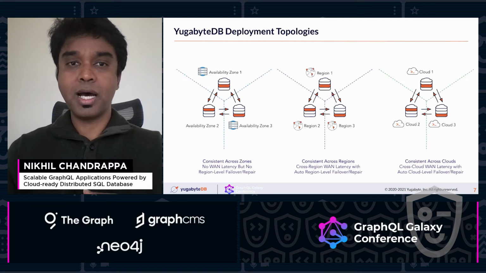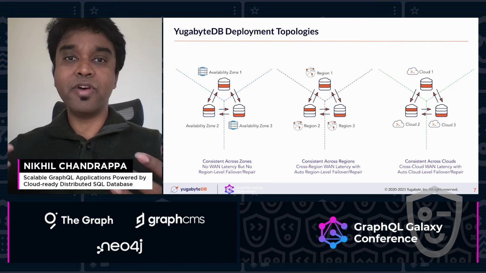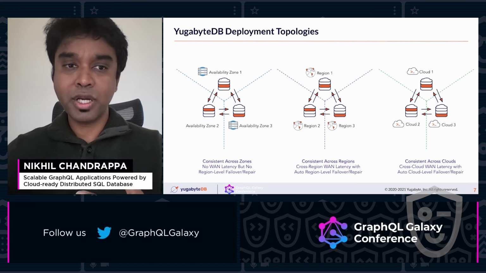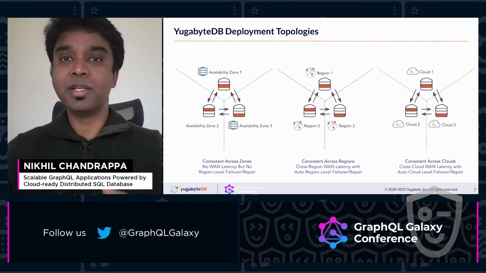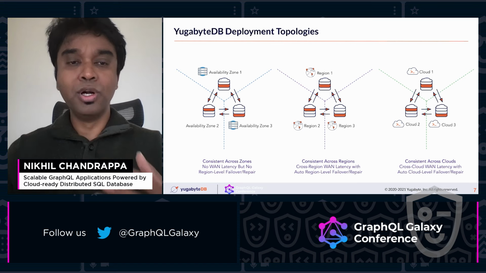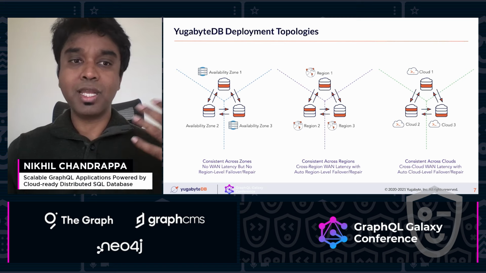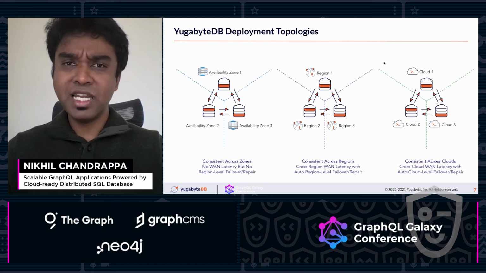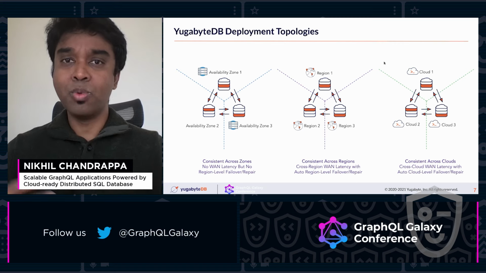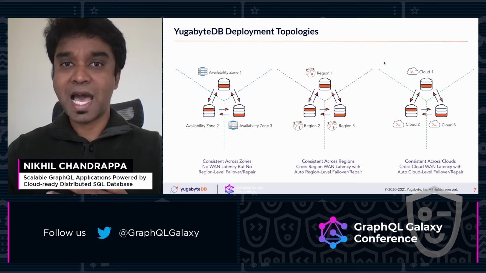Apart from scaling out the database, there are a few things you have to take care of when you want to run an always on kind of service. Where you deploy your database, whether in one region or on a different cloud, matters. With distributed SQL like YugabyteDB, you can make use of the geo distribution topologies we support, and you can deploy across different availability zones, regions, or clouds. Recently, we had that Amazon cloud outage where both East and West regions went down. Because of that, many internet scale applications went down.